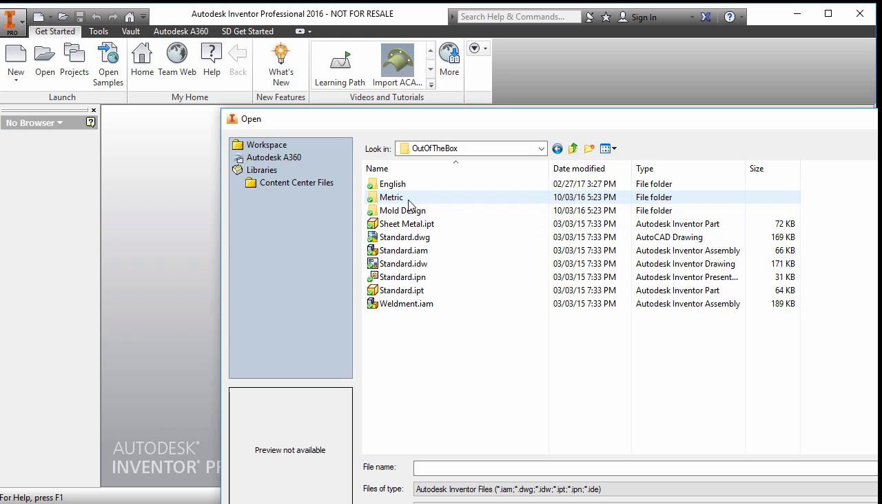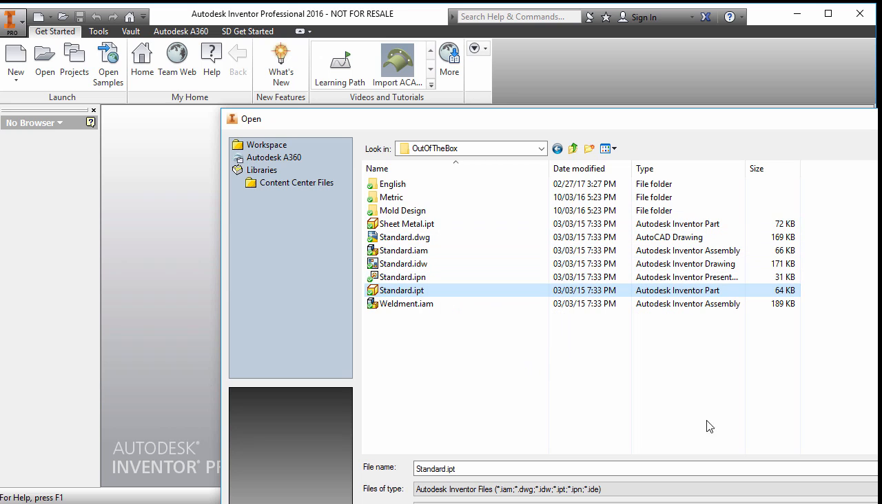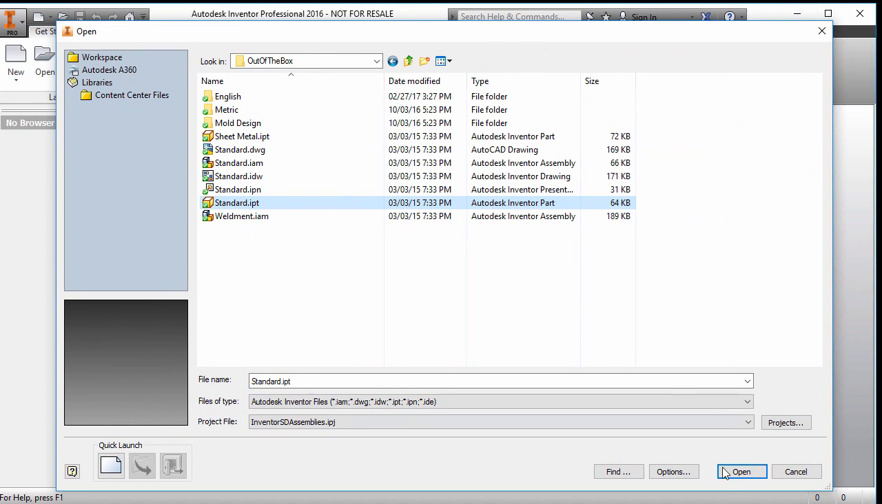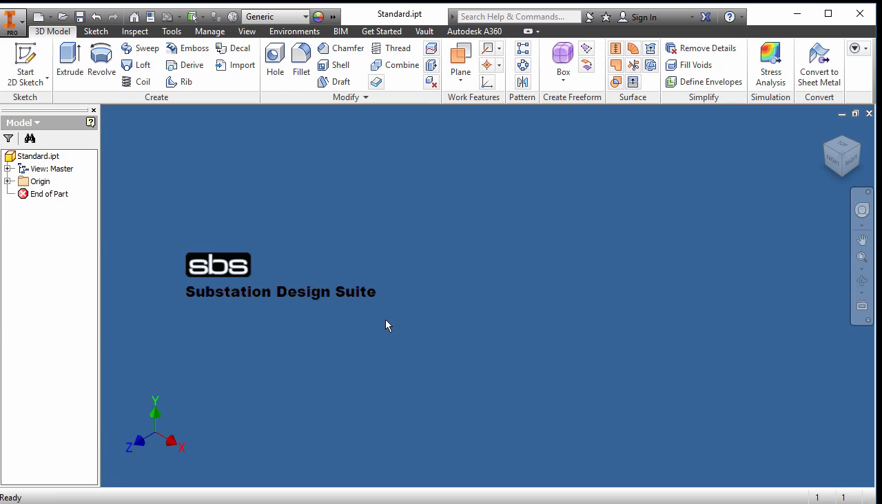So let's go into the out-of-the-box templates, and I'm going to first start with a standard IPT. So let's open up the standard IPT template. And here we are. So we know, first of all, when we look at the UCS, we want Z vertical up. So let's get the Z vertical up. And if we look at our right side and rotate it once, there's Z vertical up. And this should be our front.